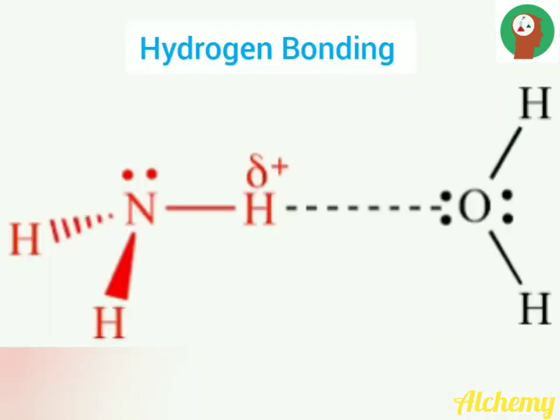Hydrogen bonding can be defined as the electrostatic force of attraction between an electronegative atom like oxygen and an electropositive element like hydrogen. This figure depicts the hydrogen bonding between a water molecule and an ammonia molecule. There is an electrostatic force of attraction between the electronegative oxygen in the water molecule and the electropositive hydrogen in the ammonia molecule. This kind of electrostatic force of attraction is called hydrogen bonding. When atoms are bound together by hydrogen bonding, they show a reluctance to escape to the gaseous phase. Thus, the more the hydrogen bonding, the higher the boiling point.